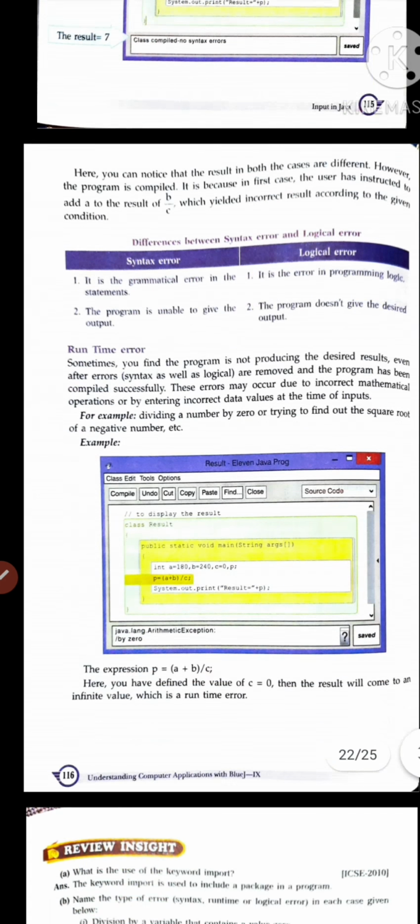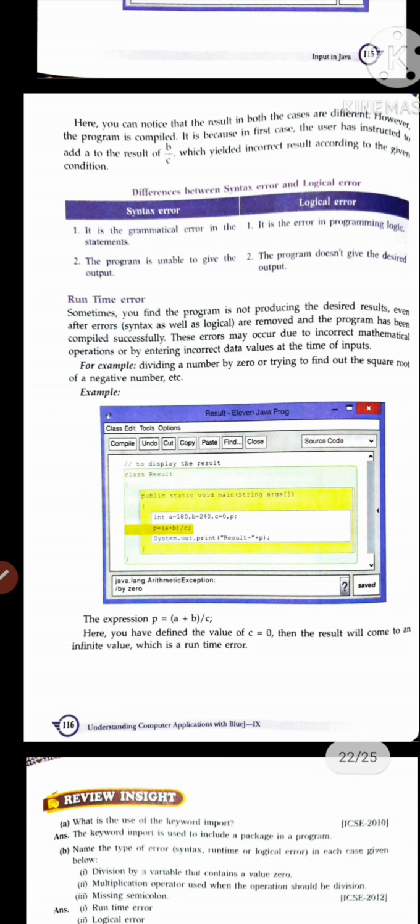And then we have another error, that is the runtime error. But before that, see the difference between the two. A syntax error is a grammatical error in a statement, and a logical error is an error in programming logic. Second point: the program is unable to give output because of a syntax error, and at that time the computer tells you that your program contains errors.